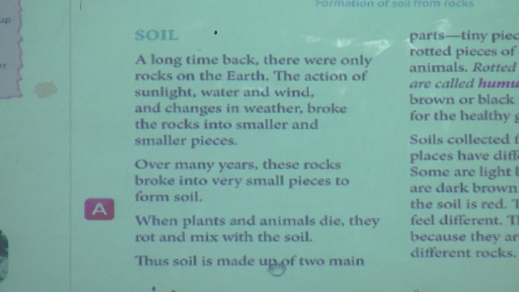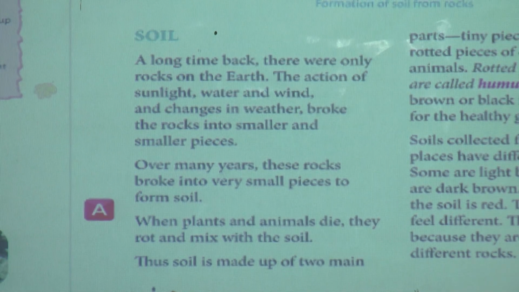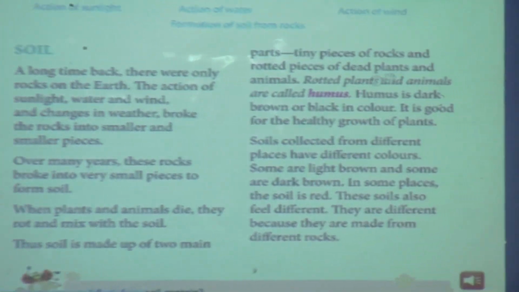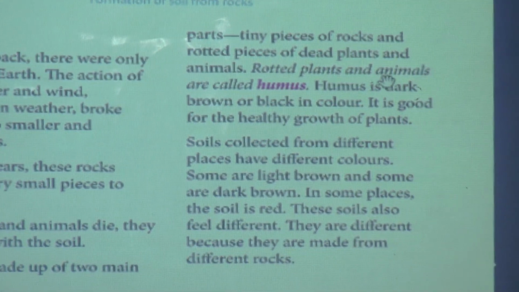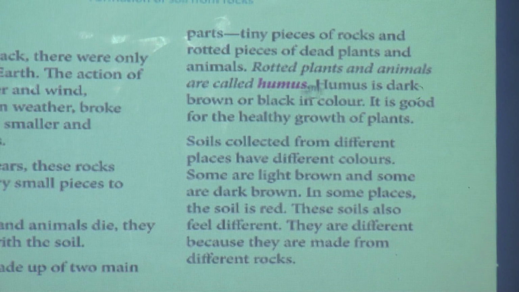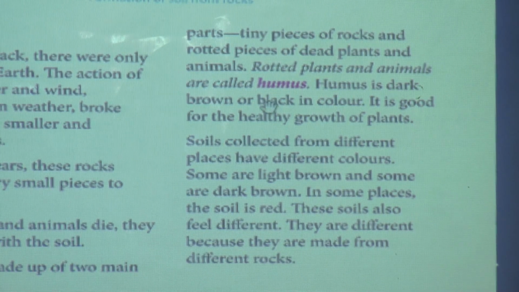Thus, soil is made up of two main parts: tiny pieces of rocks and rotted pieces of dead plants and animals. Rotted plants and animals are called humus. Humus is dark brown or black in color. It is good for the healthy growth of plants.